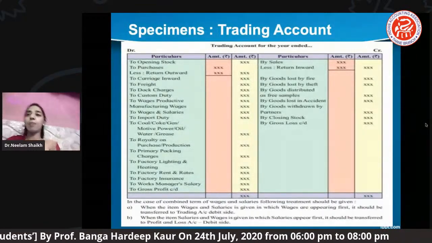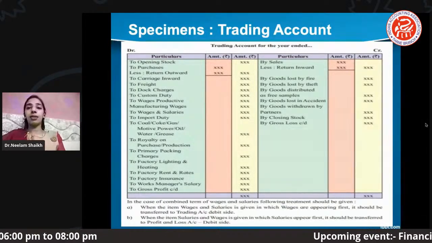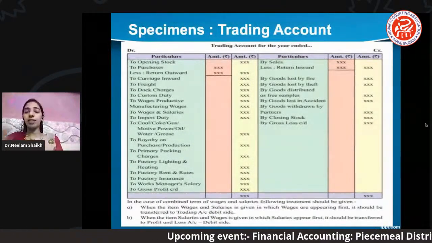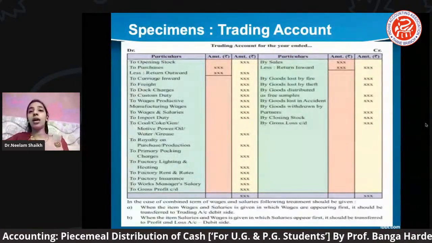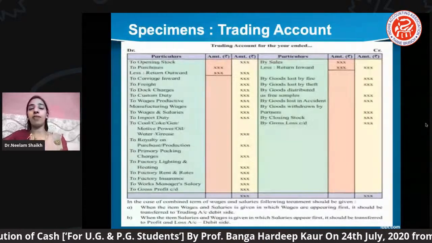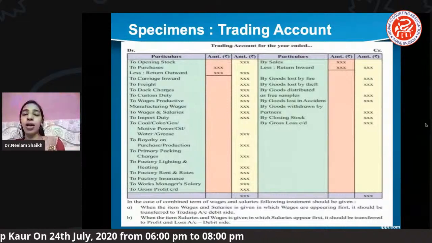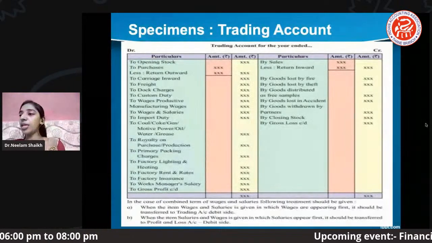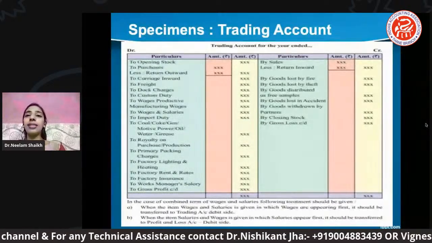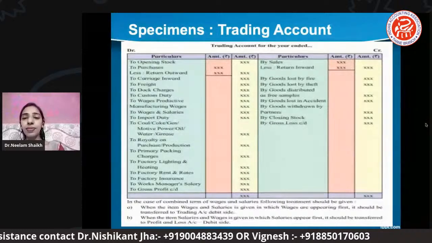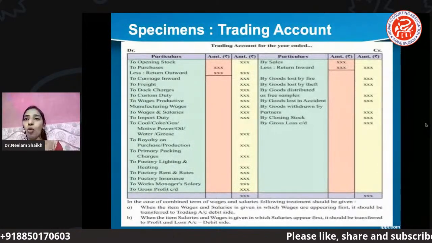The trading account is usually prepared by the trader, as Arvind Lohar sir conveyed to you all yesterday in this session, to see within the business or a factory what amount of things has happened. That is what is covered under the trading account. Now, what things are covered under trading? Let's see the items on the debit side. Here, in the trading account debit side, we can find there is an opening stock, right?